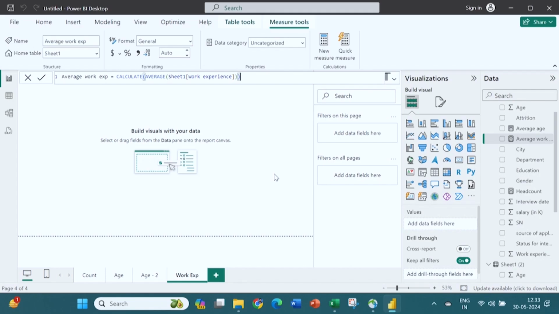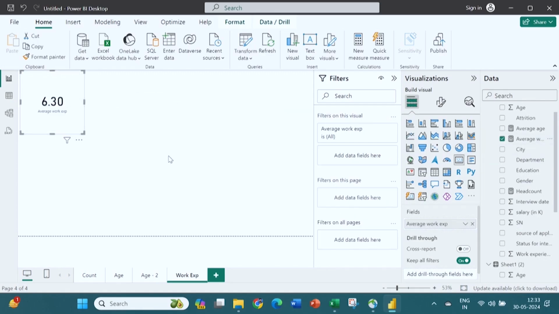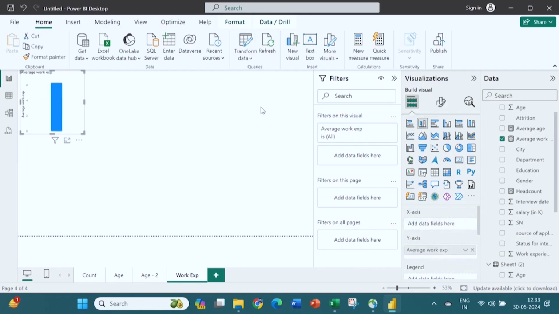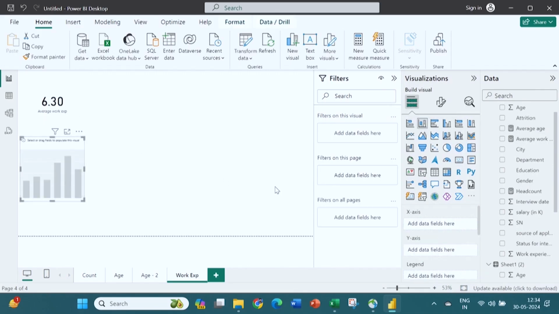Now, I want to know the average work experience of my applicants. So, I have taken this card, I will drag average work experience and put it into this card. So, 6.30 years is the average work experience. If I want to know the average work experience for a male candidate and a female candidate, I will take a card, then click here and take another graph. So, this another graph has come.